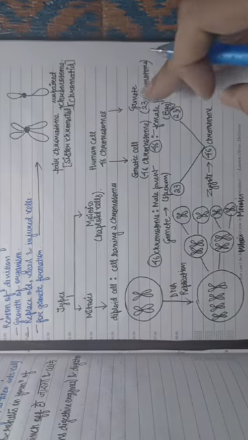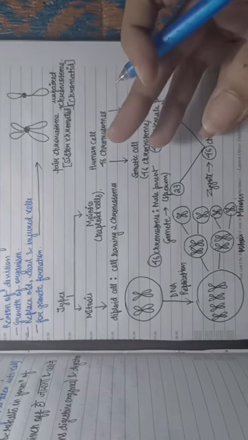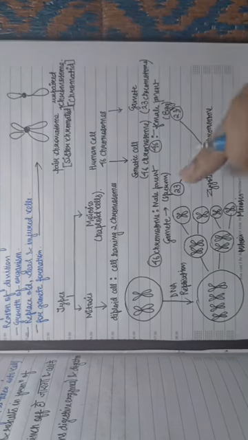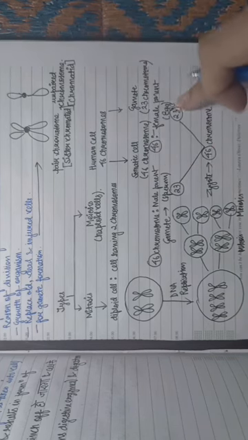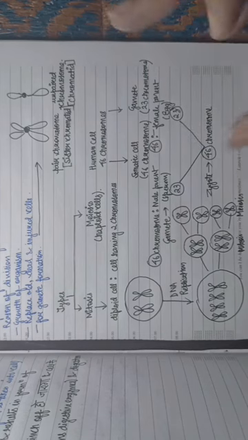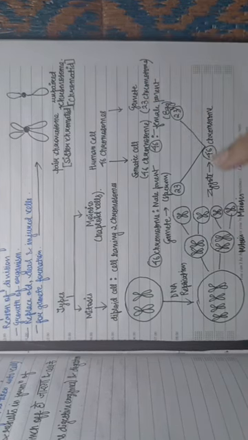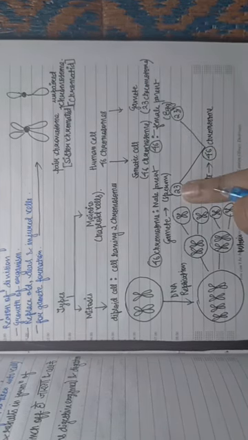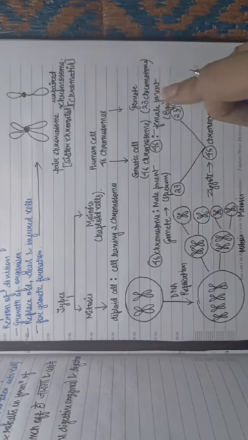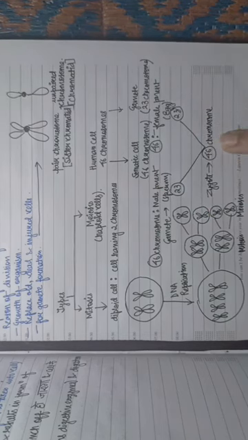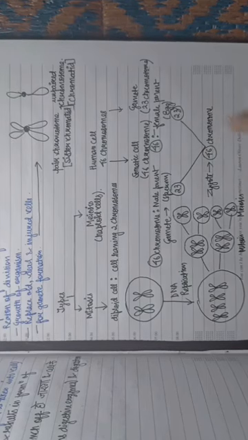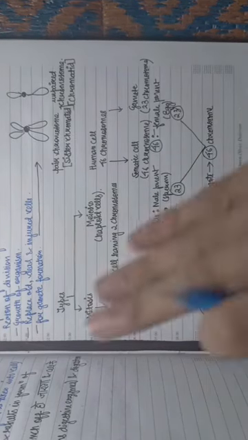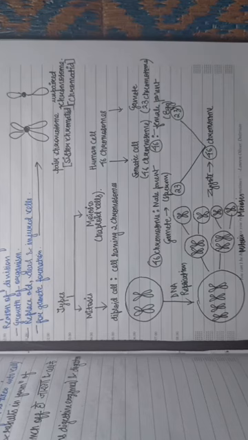Why? Because we know that during the reproduction, male parent, that is the sperm, and the female parent, egg, both these gametes fuse together and form a zygote. 23 chromosomes from sperm and 23 chromosomes from egg. So both these fuse together and form a zygote having 46 chromosomes. Now come to our main topic, that is the mitosis and meiosis.